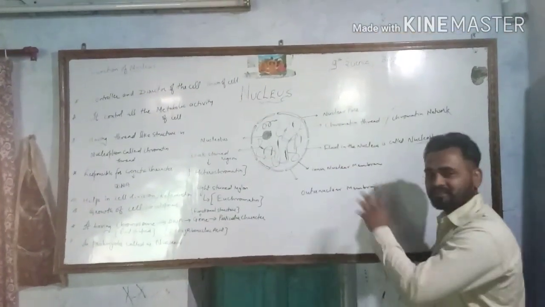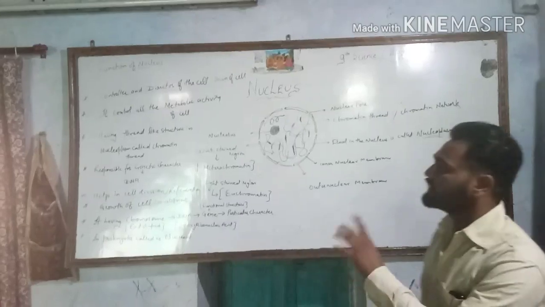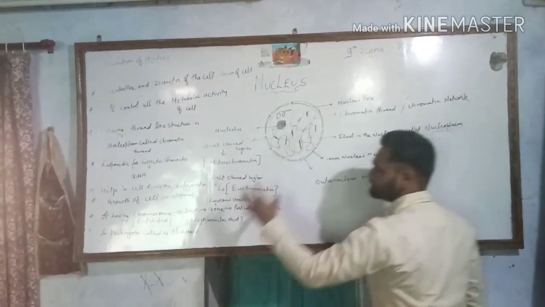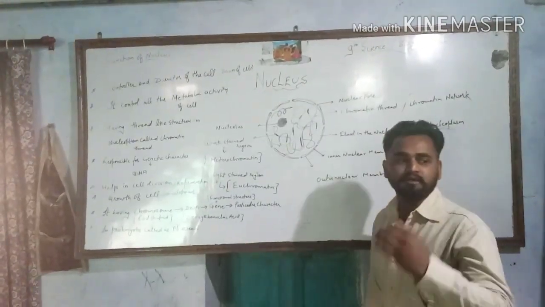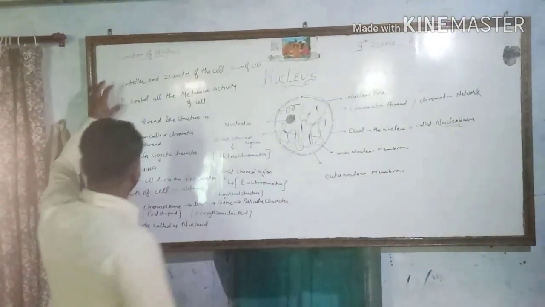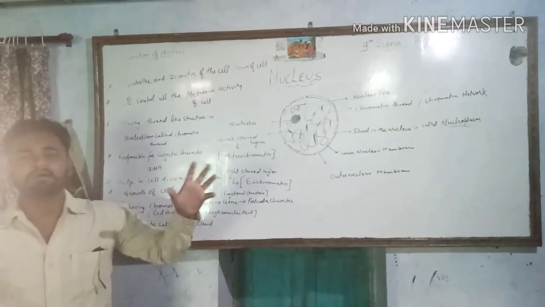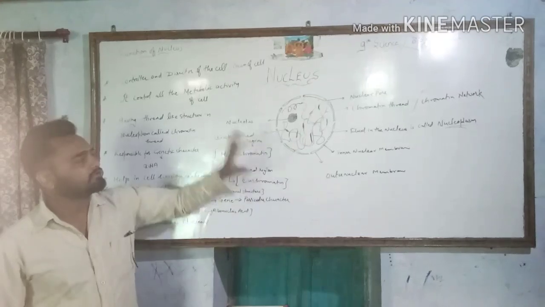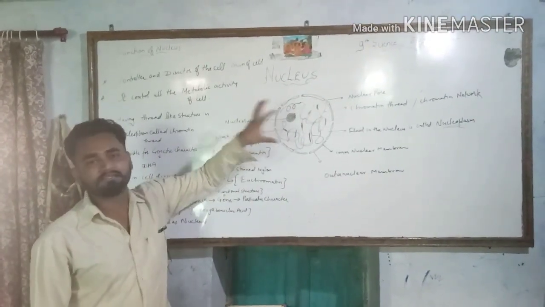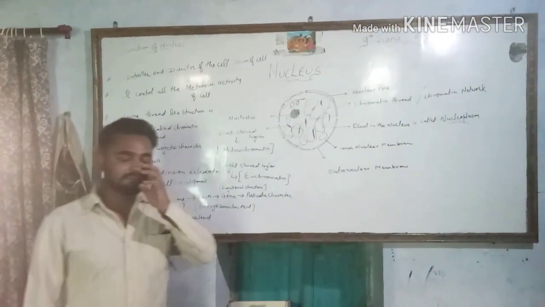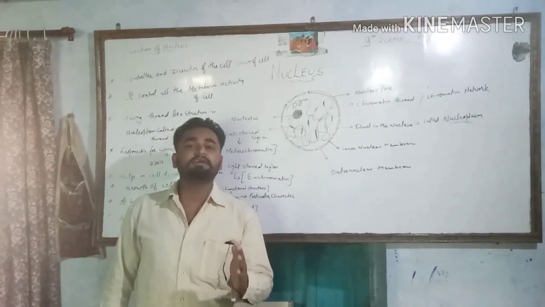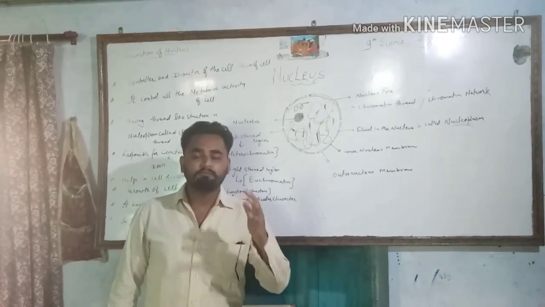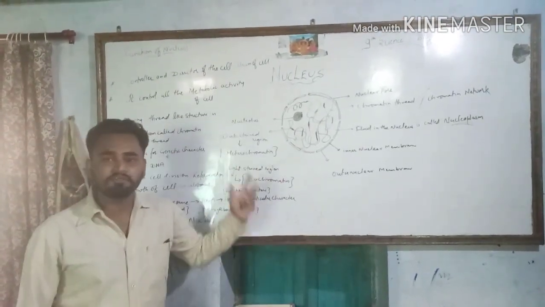Assume that the whole board is a cell. If the cell is a plant cell, then we have to draw the nucleus in a peripheral region, means we have to draw nucleus in any edge or any margin of the cell. If that cell is an animal cell, then we have to draw that nucleus in the central part of that board. It means that in animal cells nucleus is situated in the center of the cell. In plant it is situated in the peripheral region, that is nucleus.